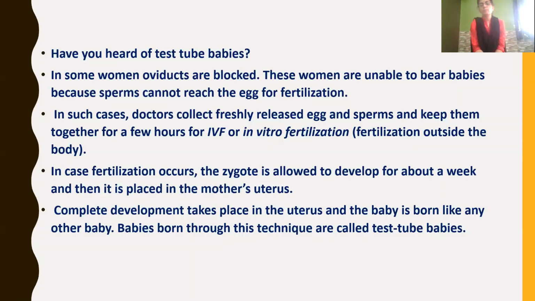In vitro means outside the body. Fertilization takes place outside the body. Then, in case fertilization occurs, the zygote is allowed to develop for about a week, and then the developed zygote is placed in the mother's uterus. Then complete development takes place in the uterus and the baby is born like any other baby. So babies born through these techniques are called test tube babies.